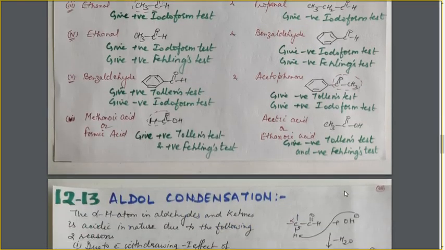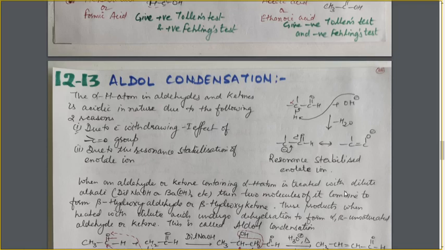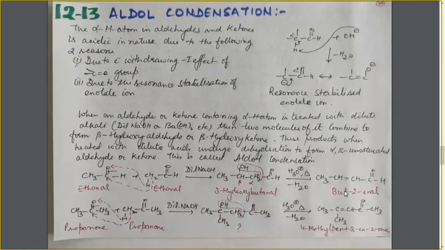Let's move to the next slide, that is aldol condensation. A very important reaction from this chapter. And this reaction is also because of the acidic nature of the alpha H atom, which we discussed in the previous sheet during the iodoform test.